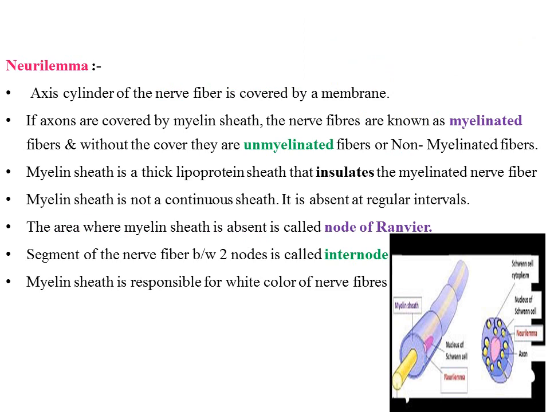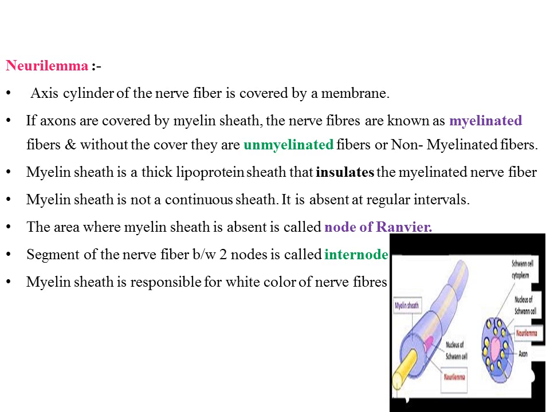Coming to neurolemma. Neurolemma is the membrane in which the axis cylinder of the nerve fiber is covered. If axons are covered by myelin sheath, the nerve fibers are known as myelinated fibers, and the fibers that are not covered by the myelin sheath are known as unmyelinated or non-myelinated fibers.